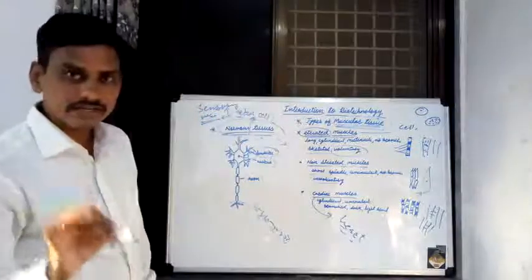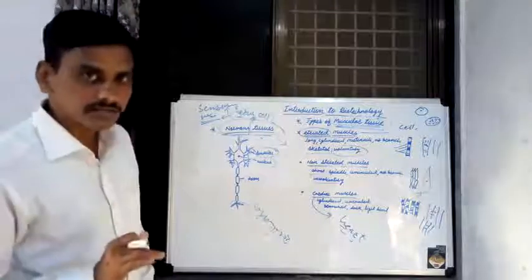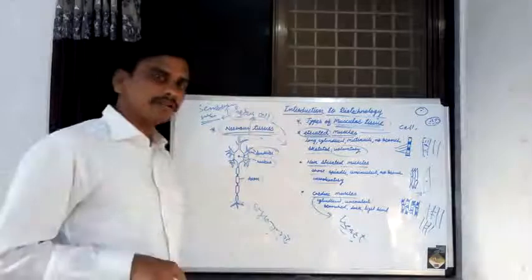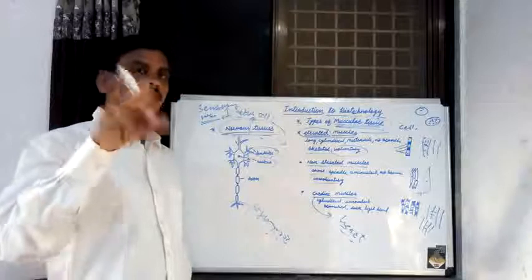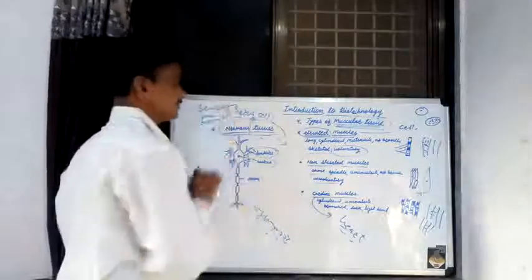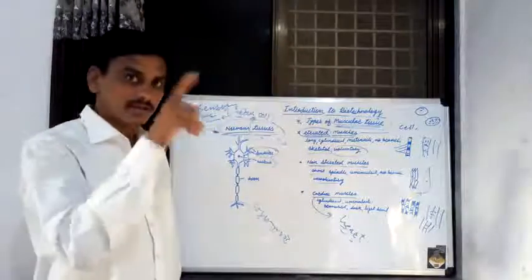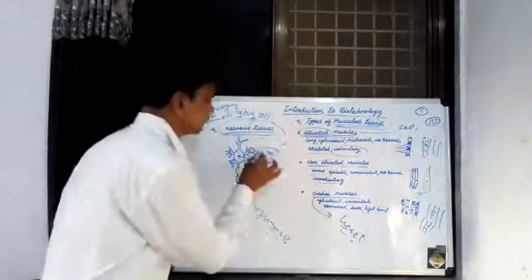When this information enters from sensory organs into the sensory nerve cell, at the apical portion of that nerve cell, that is known as dendrite.